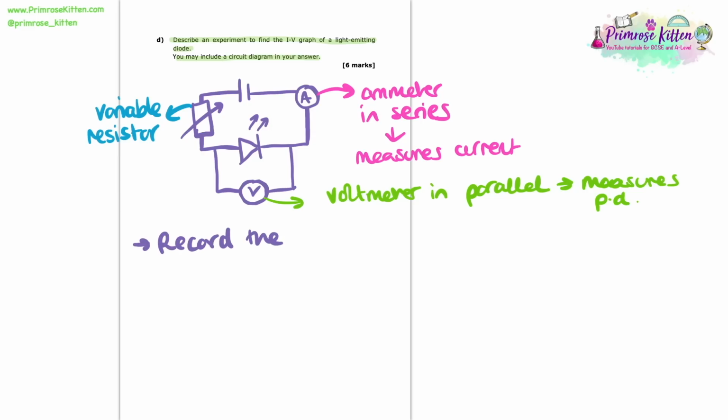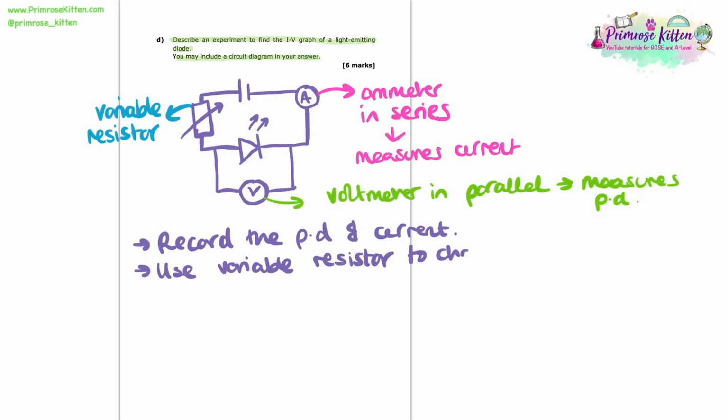So once we've set up the apparatus in this way, we're going to record the potential difference and the current. Once we've done that, we're now going to use our variable resistor to change the potential difference. Once we've done that, we're now again going to record the new potential difference and current. Again, we're going to use our voltmeter to measure potential difference, and we're going to use the ammeter to measure the current.